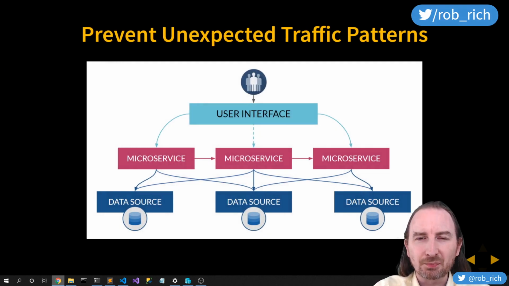We talked about preventing unexpected traffic patterns. Let's dig in again. Because a service mesh is standing between all of the things, we can see that in this case, our microservices are calling each other's data sources. We don't want to allow that. Let's create a traffic policy that blocks them from communicating with data sources that are not their own.